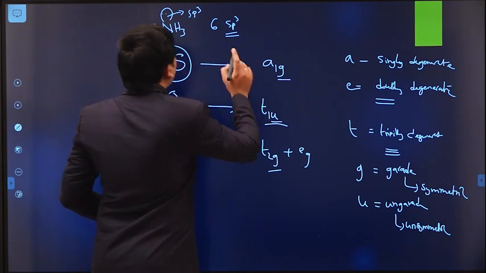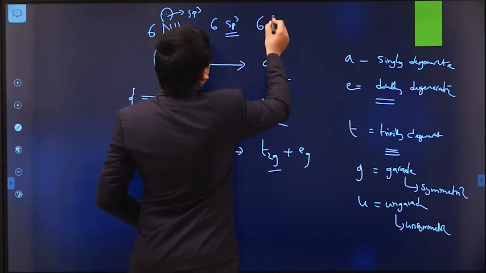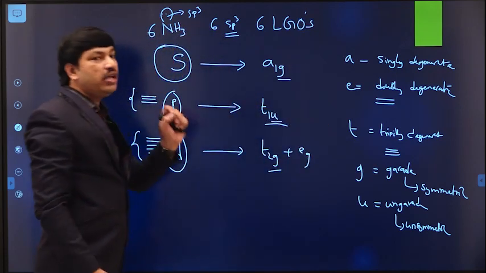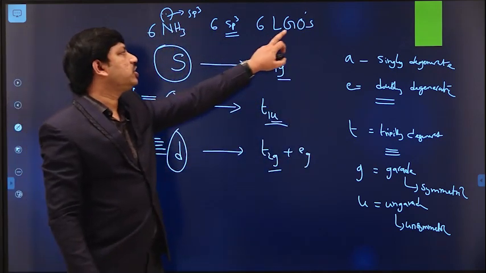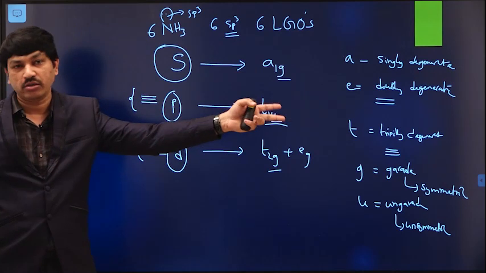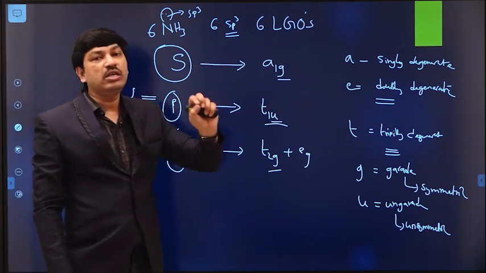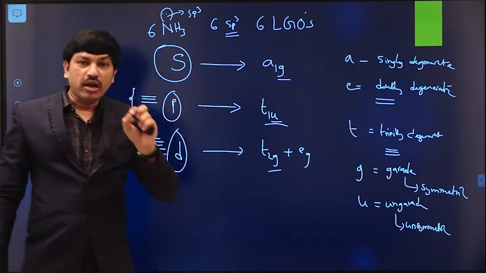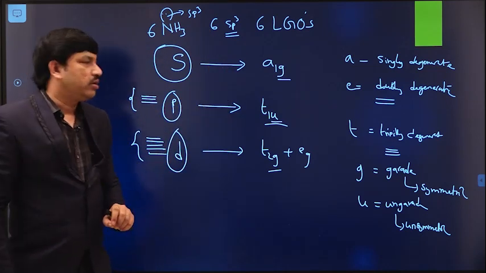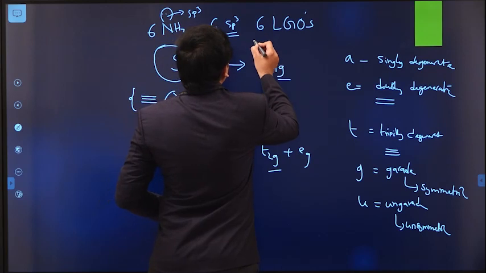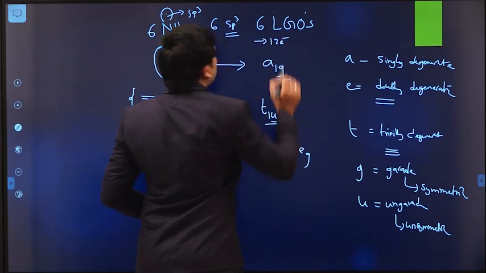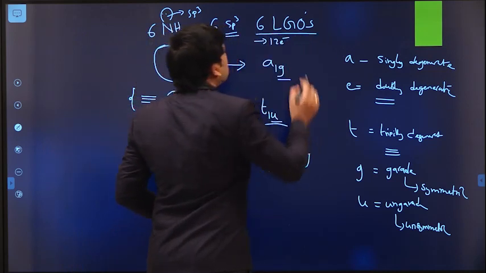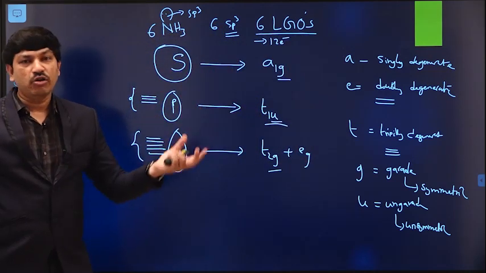So we have a total of 6 ligand group orbitals. These are called ligand group orbitals, LGO. So from the ligand side we have 6 ligand group orbitals, and each contains 1 pair of electrons. Then how many electrons are available from the ligand? In total we have 12 electrons. And now the question is, what are the symmetries of these 6 ligand group orbitals?